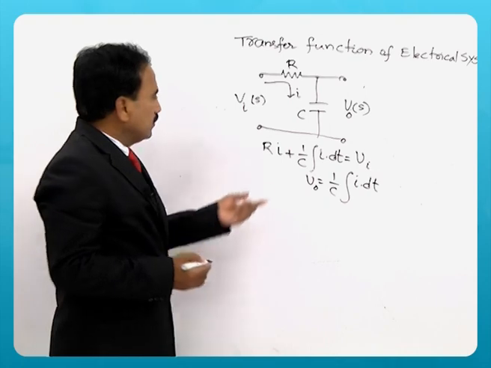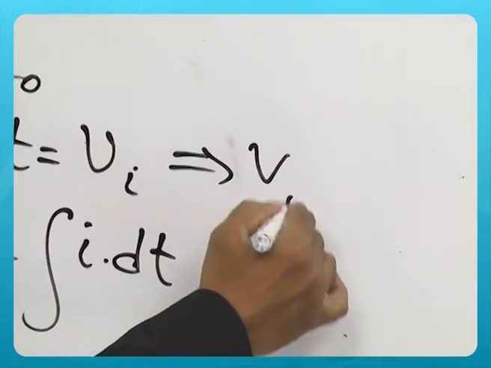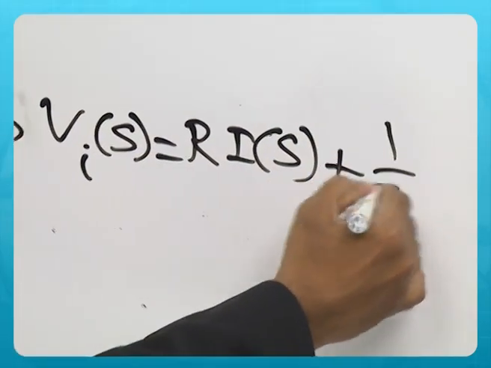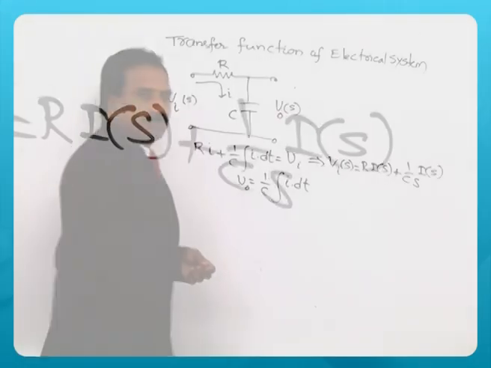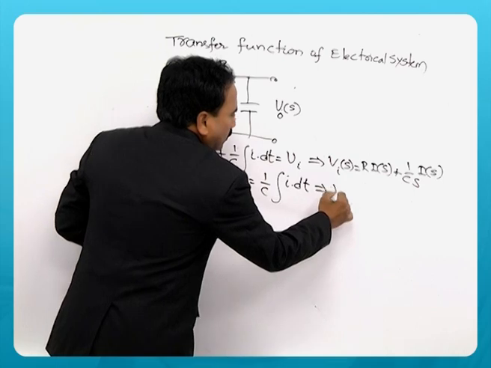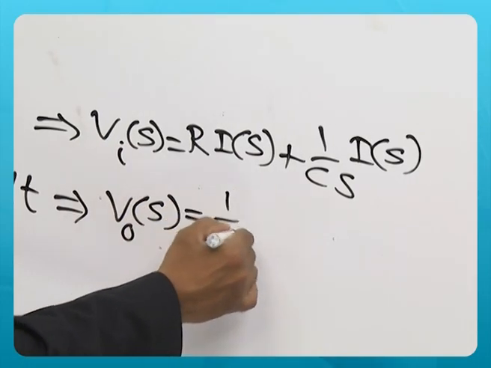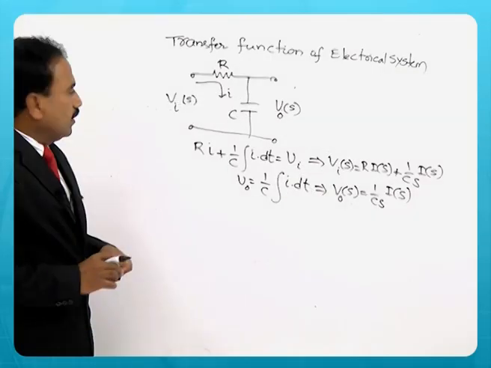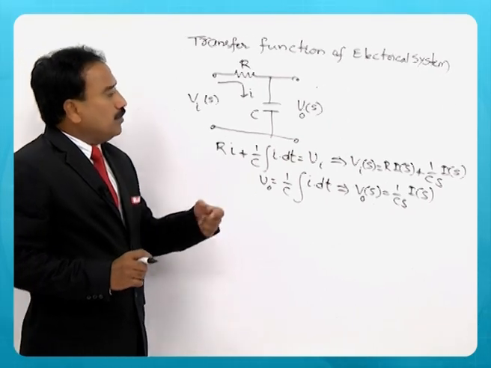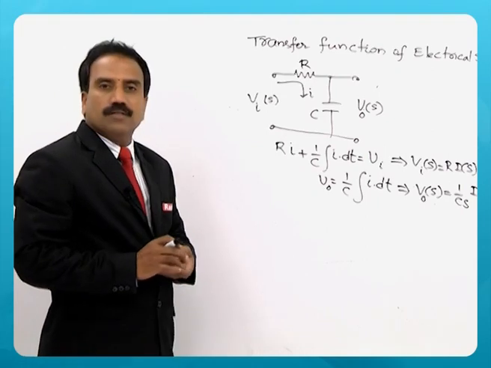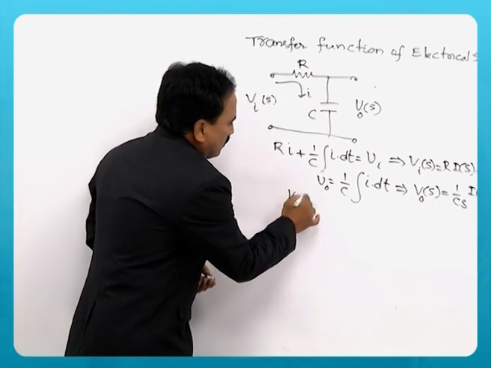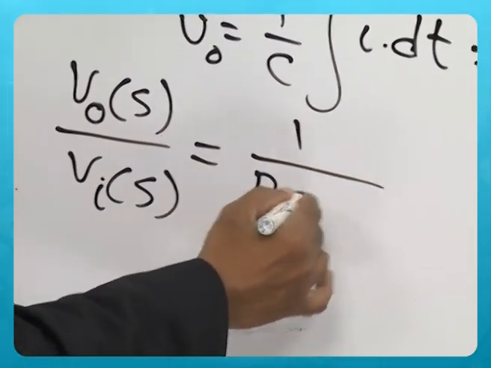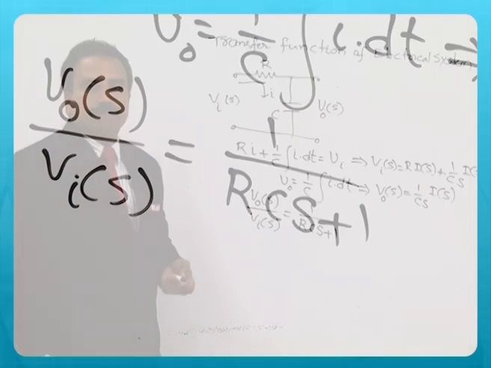If you apply Laplace transform to these equations, you get Vi of S equals R I of S plus 1 by Cs into I of S. The output voltage V0 of S is 1 by Cs into I of S. Now, if I want to get the transfer function of this RC circuit, V0 of S by Vi of S is equal to 1 by RCS plus 1.